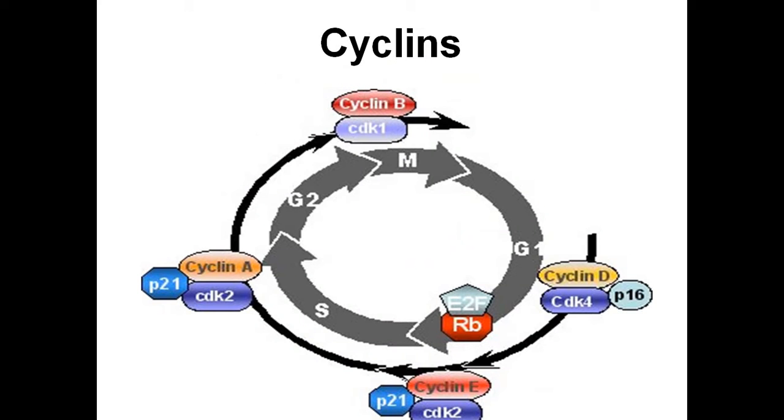See here in this diagram, cyclin D acts during the G1 phase or at the beginning of the S phase of the cell cycle.